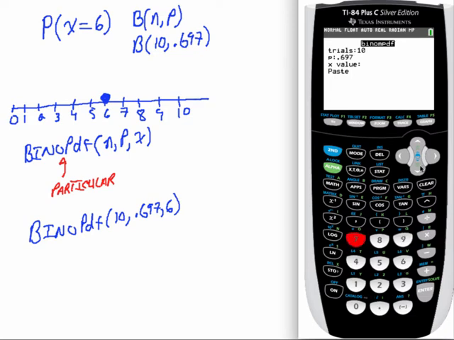Those kids drinking alcohol at a young age, I tell you. And we want to know what's the probability of seeing exactly 6 out of the 10 that consumed alcohol. And then we go paste. And notice that it constructed this exact same command that I have written down here. Hit enter.